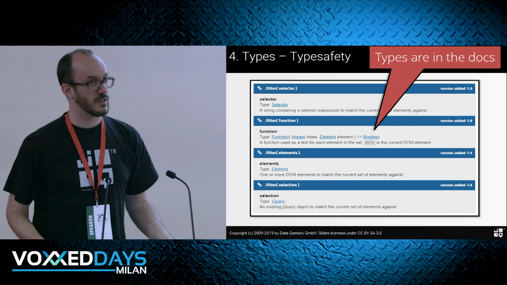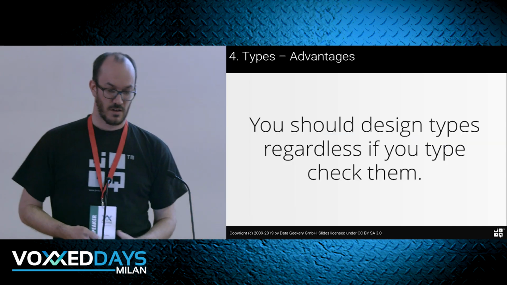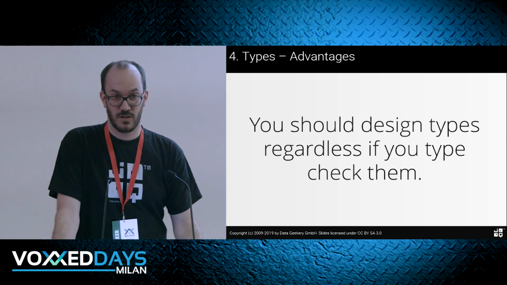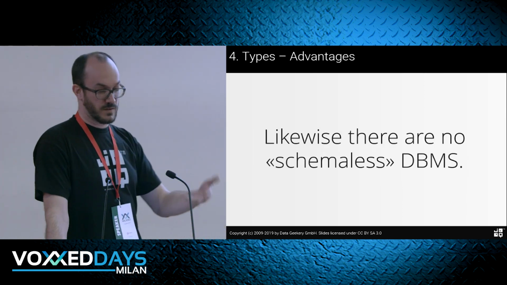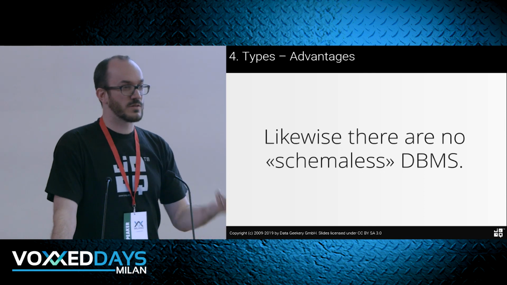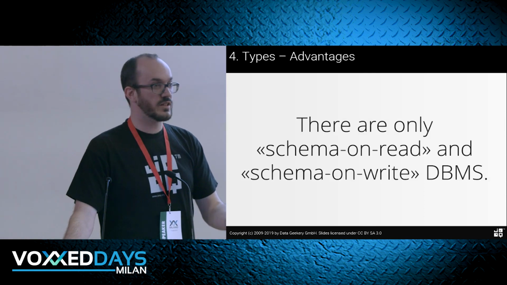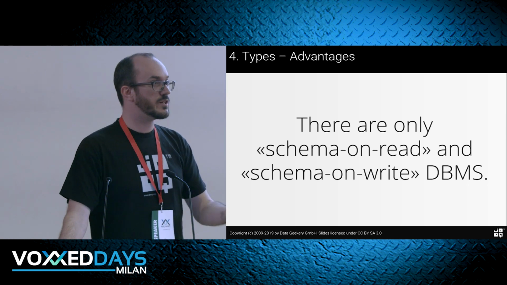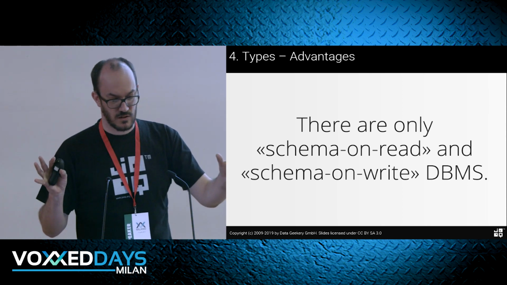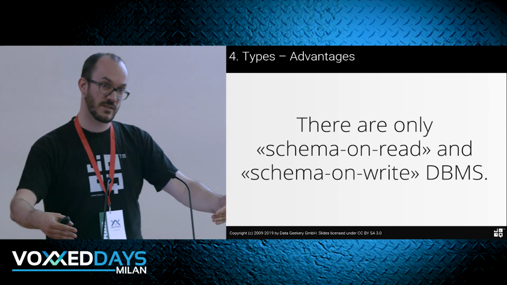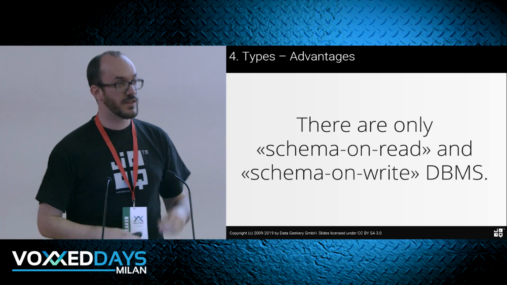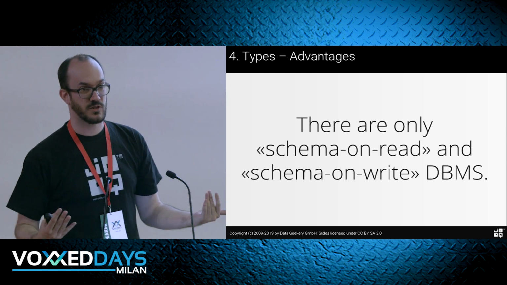But behind the scenes, there is a type. So in the design, there is a type. And you should design types regardless if you type check them, right? So if you ever code in JavaScript, you will still do that. It's the same discussion with databases. There are no schema-less databases. That doesn't exist. There are only two types of databases. The ones are called schema on read, and the other one's schema on write. Schema on read means you don't care about the schema when you write to it, so you discover it when you read it. NoSQL. And schema on write is it's being validated once you write to it. So it's enforced, but ultimately you have a schema in your programmer mind. You already think about the schema, you design the schema, you just don't type check it necessarily.